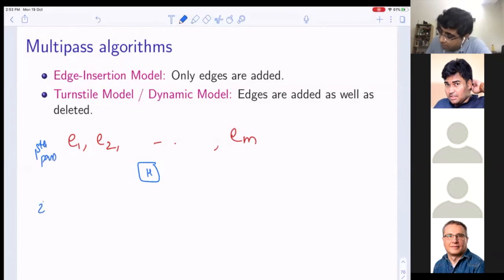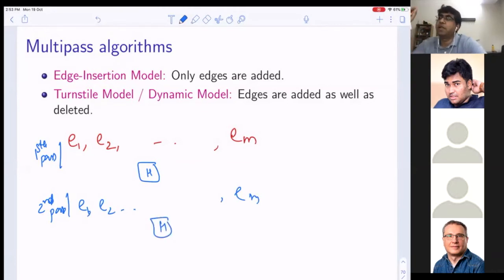In the second pass, the same stream you will see again, E1, E2, up to EM. So this is a second pass. Think of it this way: the number of times you need to see the same stream corresponds to the number of passes.